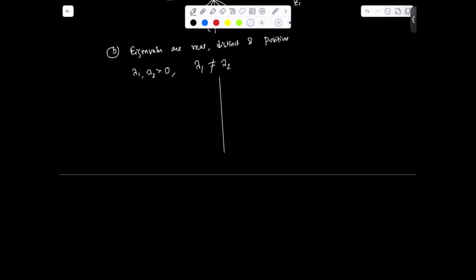This is, for example, Z1 and Z2. So the state trajectory is diverging from the equilibrium point. It is not converging.